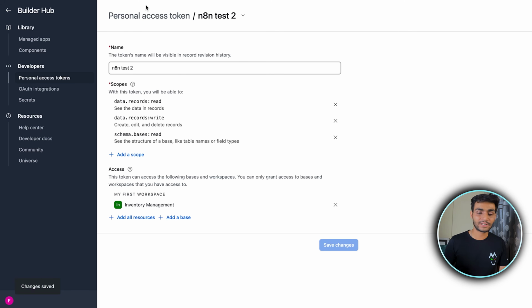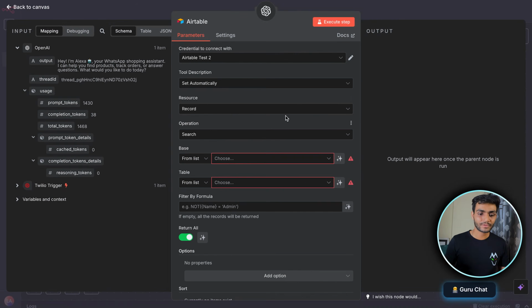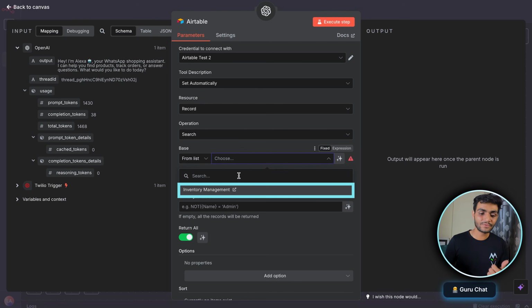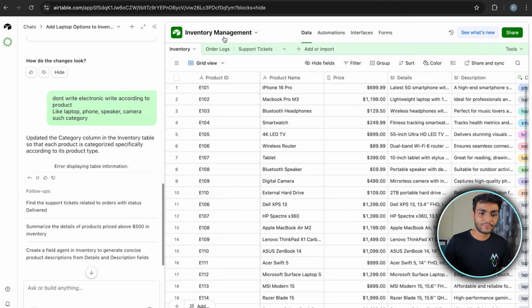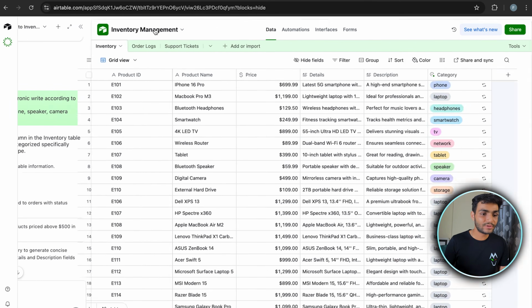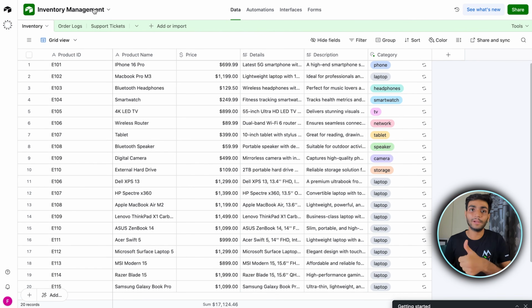So now once we are done with this, we'll go to the n8n again. We'll click on the tool. Now we have our account. We'll click on the base again. So now as you can see, we have our inventory management. We'll click on that. Now for the table, we need to search in the inventory table. Inside the base, we have multiple tables. So we have inventory table, there is an order log table, there is a support ticket table. Okay, so we want this inventory table.